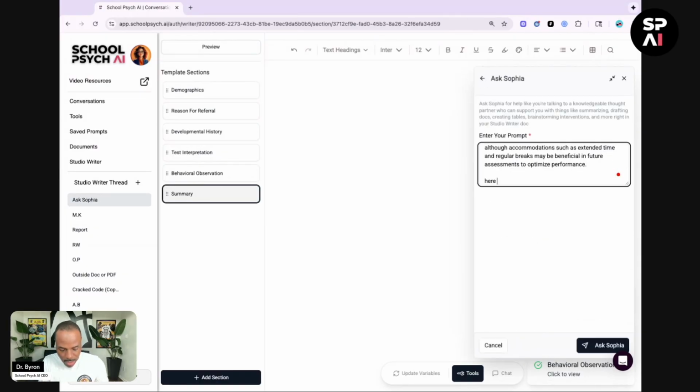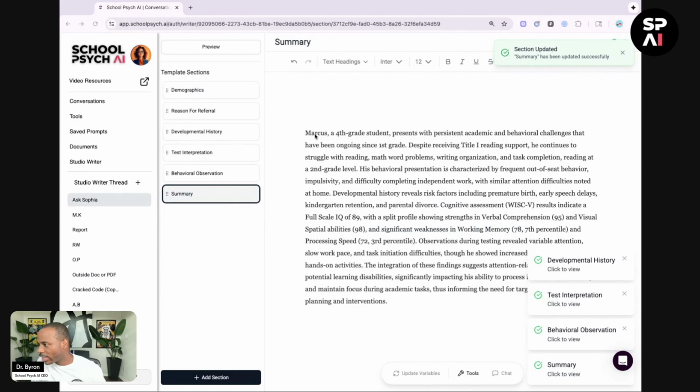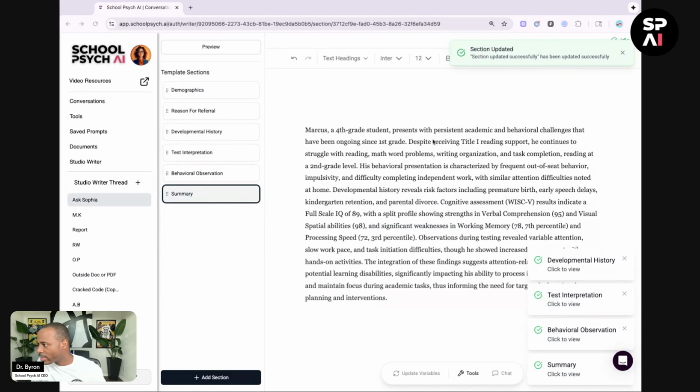I say, here are my initial findings from a psych eval. Give me a blurb that summarizes all of this information. Then ask Sophia. And Sophia is going to take all of that and then give you a blurb. Really, really cool. We'll let that run for a few seconds. All right. And then just like that, we have a summary section.